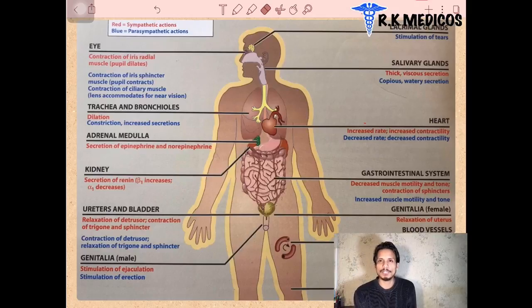In the next topic, we are going to discuss the sympathetic system. Before that, there's one part of our autonomic nervous system, the parasympathetic system, that is left: anticholinergic drugs. These are the opposite action of the cholinergic drugs we are discussing now. These drugs are called anticholinergic drugs, antimuscarinic drugs, or antinicotinic drugs. We will discuss them in the next part.